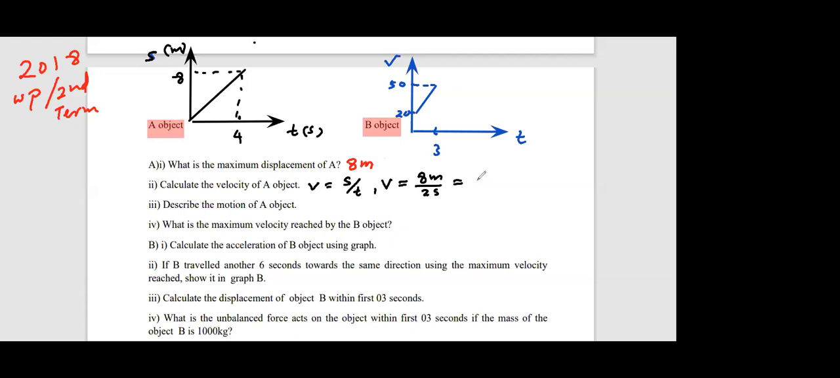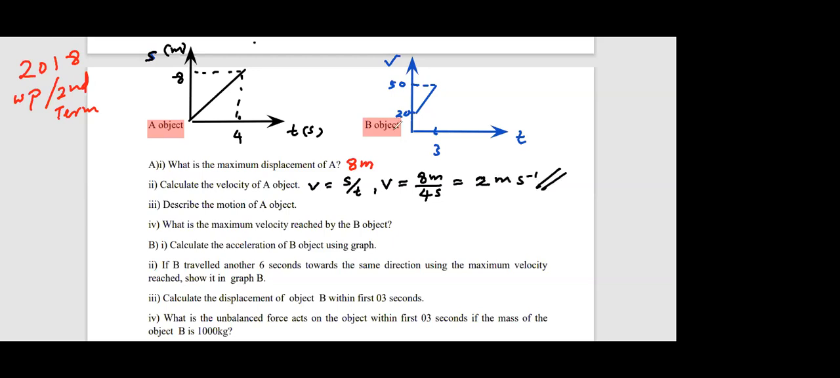Velocity equal. Sorry, not 2 seconds. 4 seconds. So it's 4 seconds. Time taken 4 seconds. Look at the first graph. Then you get the final answer, 2 meters per second. 2 ms minus 1.